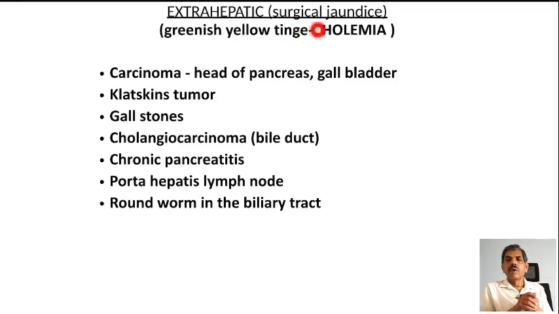Extrahepatic or surgical jaundice, where you get that green hue to the yellow color, is otherwise known as cholemia.